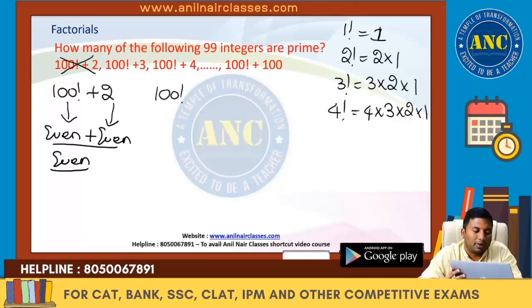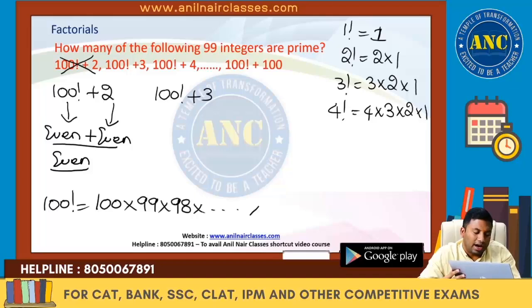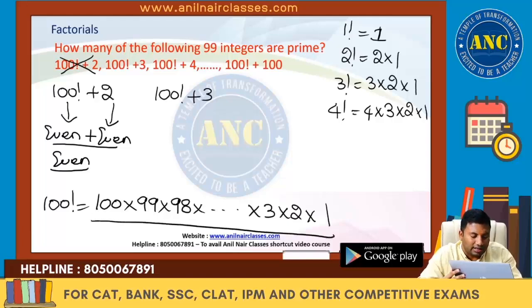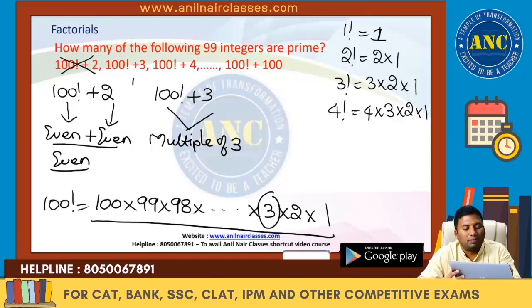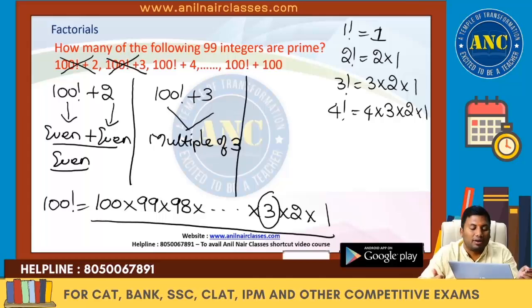100 factorial plus 3. 100 factorial is nothing but 100 into 99 into 98 and so on up to 3 into 2 into 1. If you observe, 100 factorial contains 3. So 100 factorial is divisible by 3, and 3 is divisible by 3. If I add two numbers which are divisible by 3, the answer will be divisible by 3, in other words, it is a multiple of 3. Any number which is a multiple of 3 will be a composite number, never a prime number.